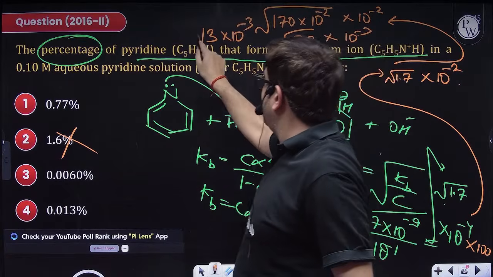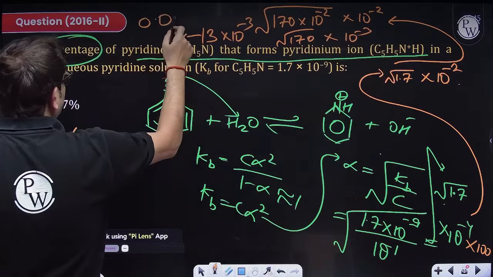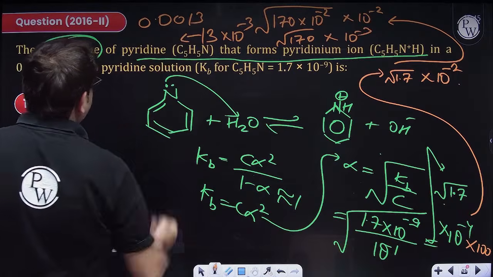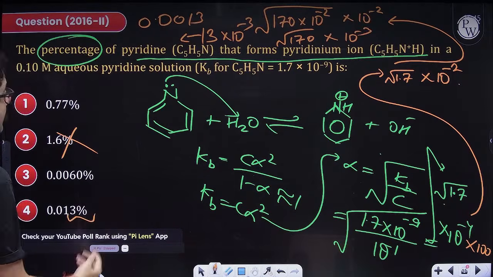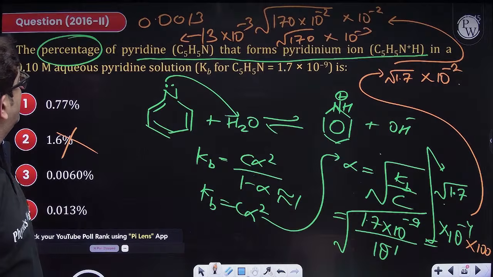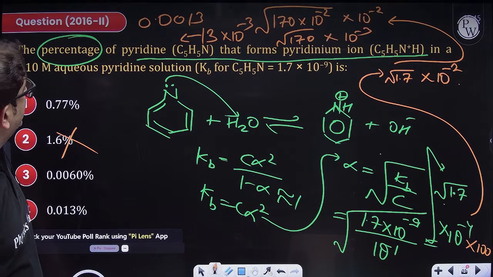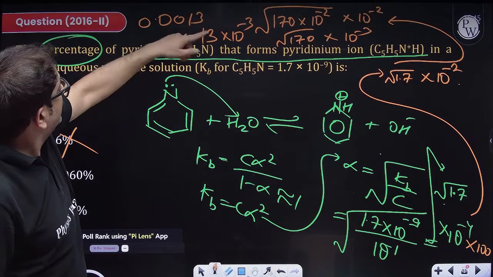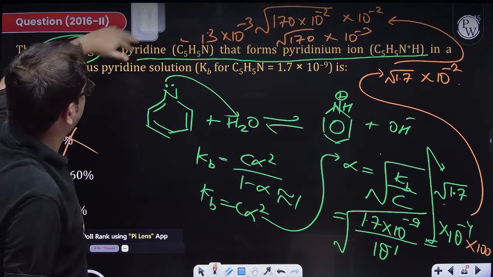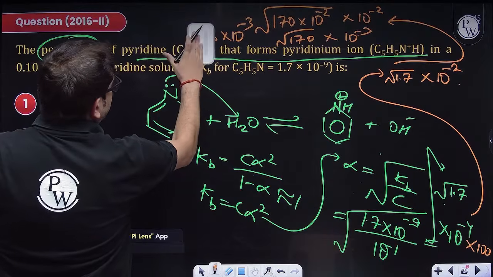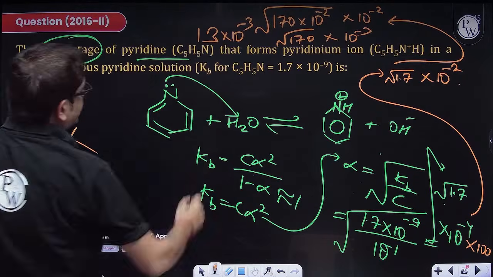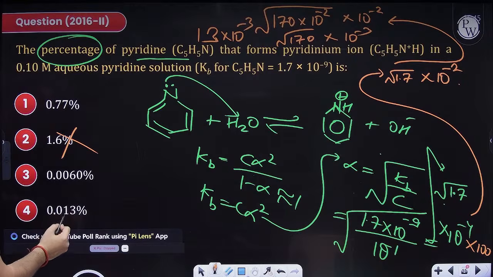So minus 3 as in 0.0013... because it is 13 into 10 to the power minus 3. Okay, so 1, 2, 3. That is 13, na? So 0.012 percentage.